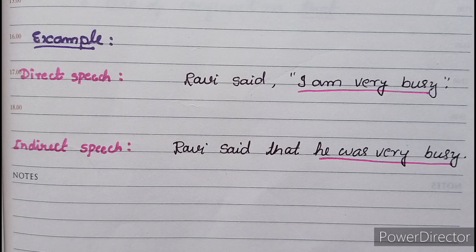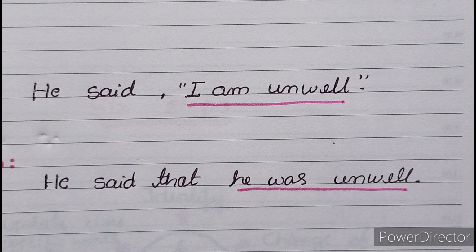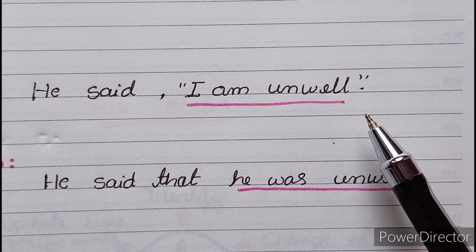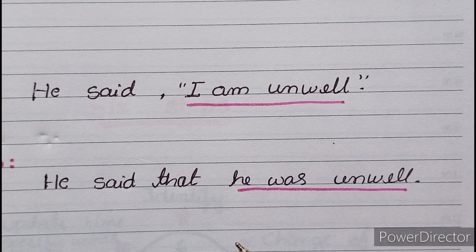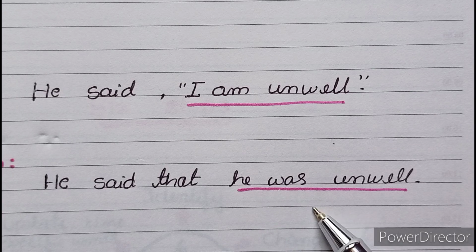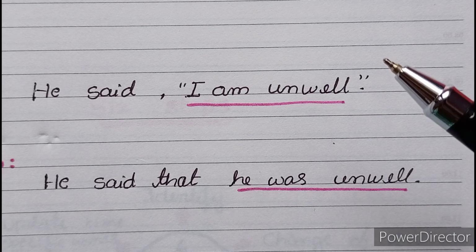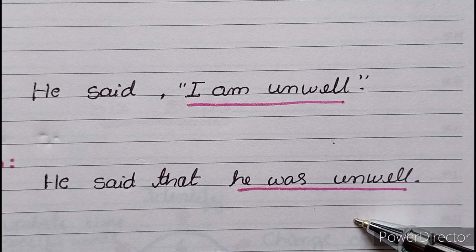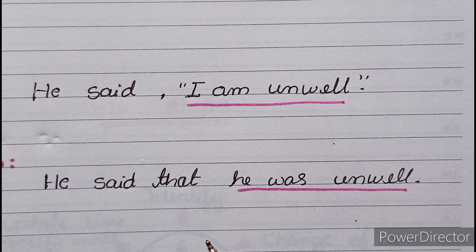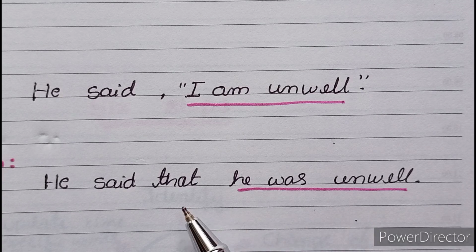Let's look into another example that we saw earlier once again. He said, "I am unwell." Converting this to indirect speech, it will become: he said that he was unwell. What are the changes you can identify here while converting from direct to indirect speech? Here also, first one is removal of inverted commas, second one is the change of tense, and the third one is use of the conjunction that. I hope it is clear.